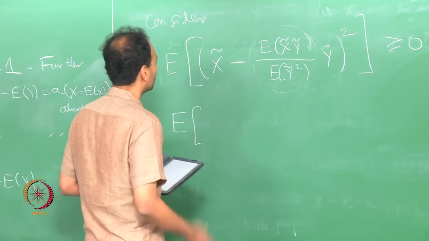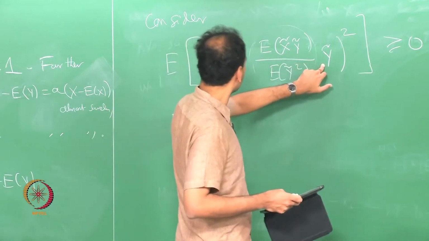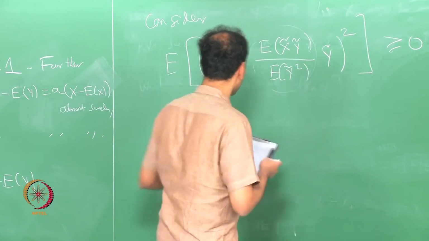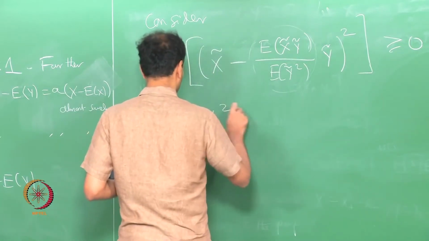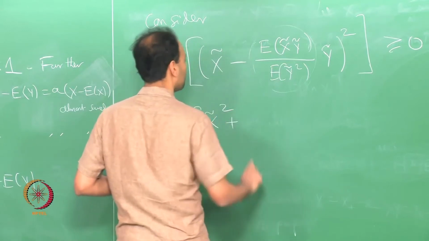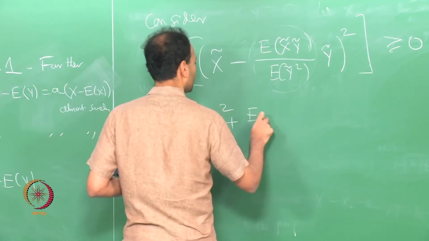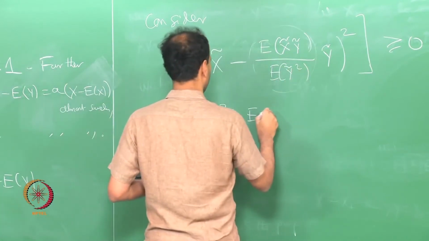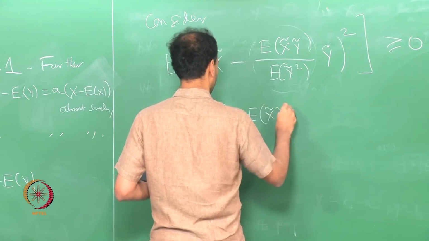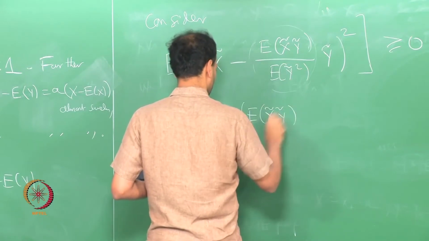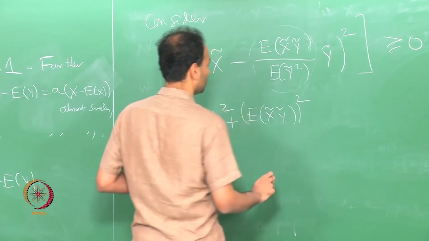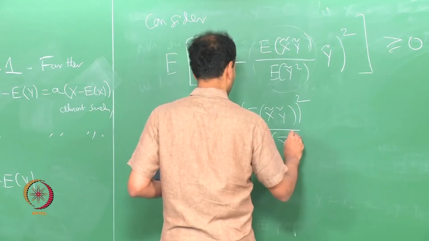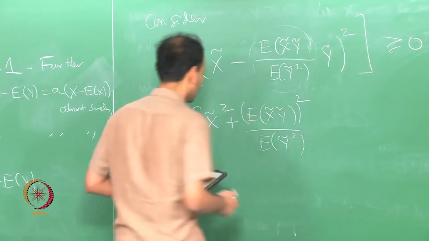So, you will have this squared times expectation of y tilde squared, plus the expectation of x tilde y tilde squared over expectation of y tilde squared.